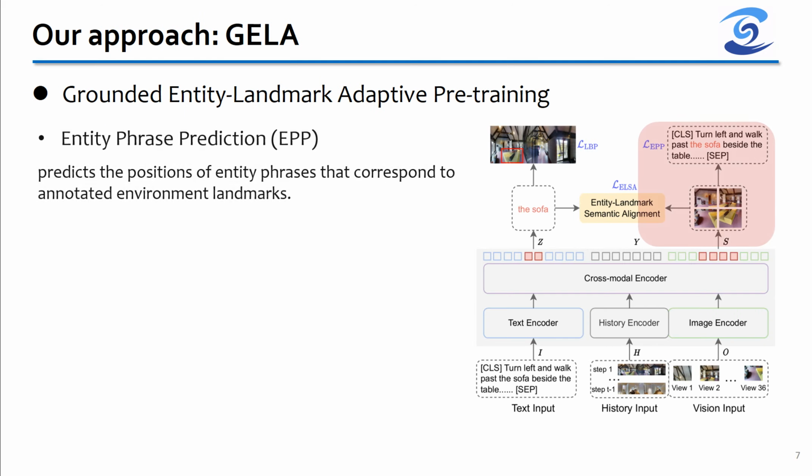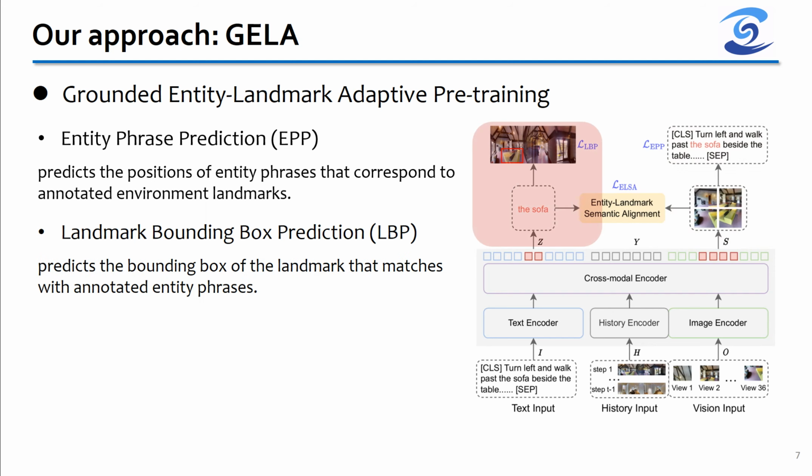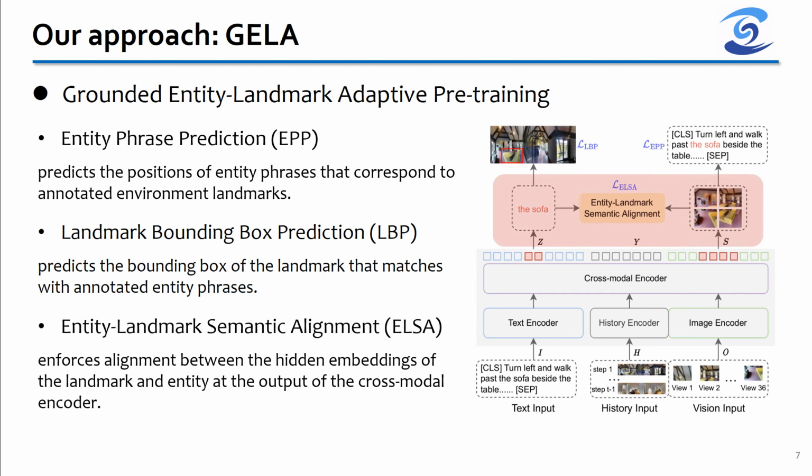The first is entity phrase prediction, which predicts the positions of entity phrases that correspond to annotated landmarks. The second is landmark bounding box prediction, which predicts the bounding box of the landmark that matches with annotated entity phrases. The third is entity landmark semantic alignment, which enforces alignment between the hidden embeddings of the landmark and entity at the output of the cross-modal encoder.